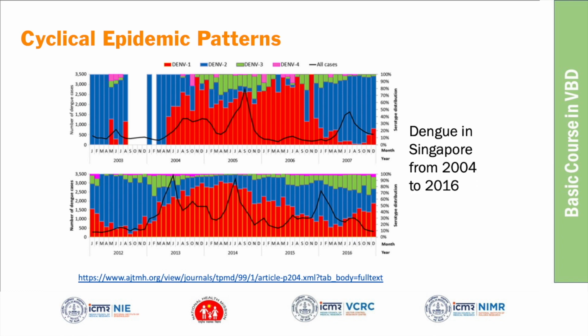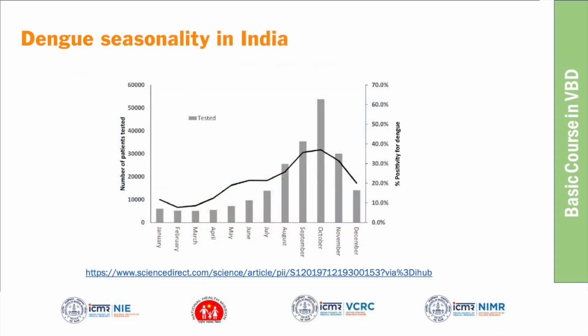And the other reason attributed for the cyclical pattern is changes in the population structure, because we know that new children are born, and they are all susceptible. Once this susceptible pool gets accumulated, then you will get an outbreak, something like we see in measles also, the same pattern. So accumulation of susceptible individuals and switches in serotypes are attributed as the reasons for the cyclical pattern.